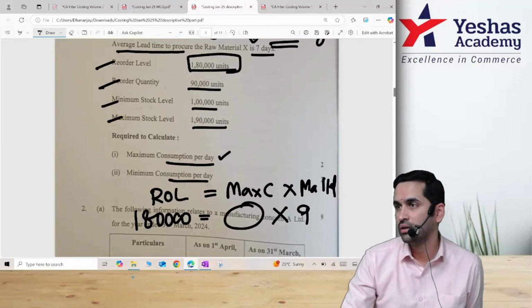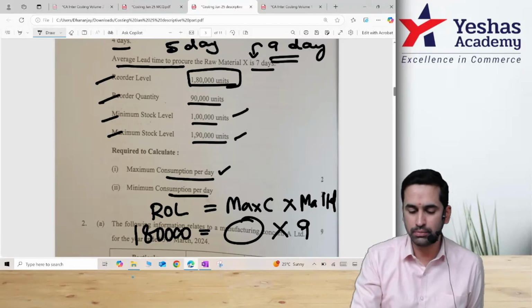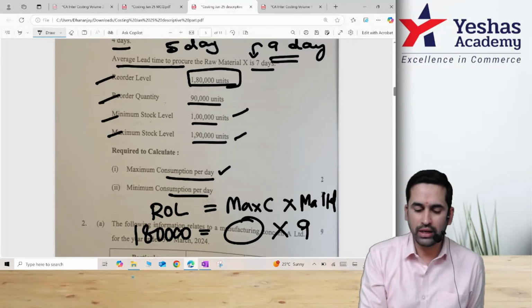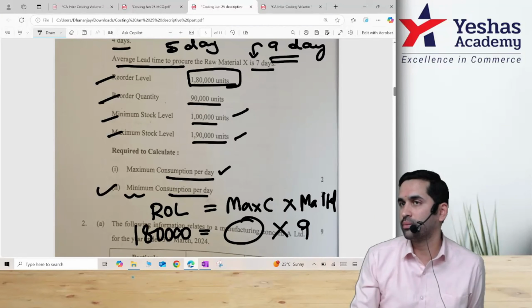And they've also given minimum, they've also given maximum. Tell me, where will you find minimum consumption? Which formula will give you minimum?